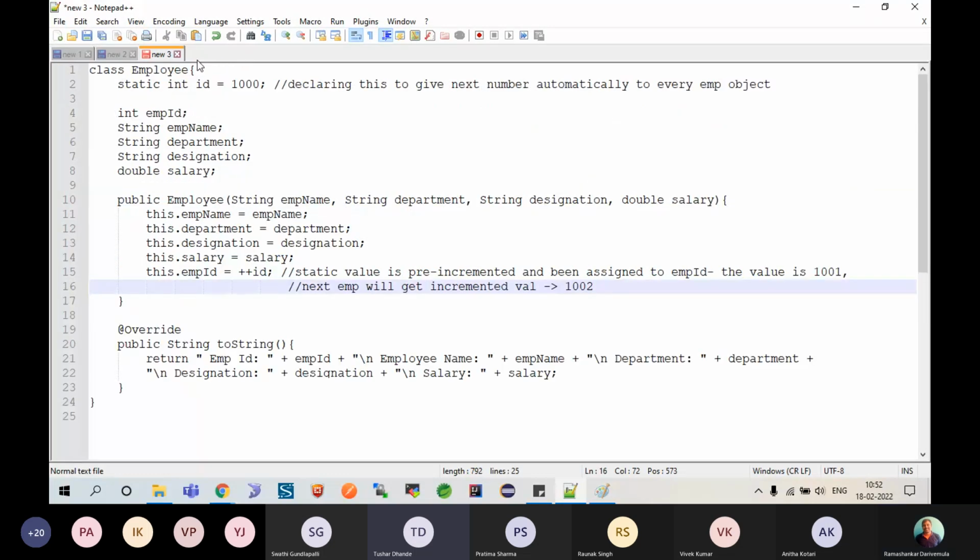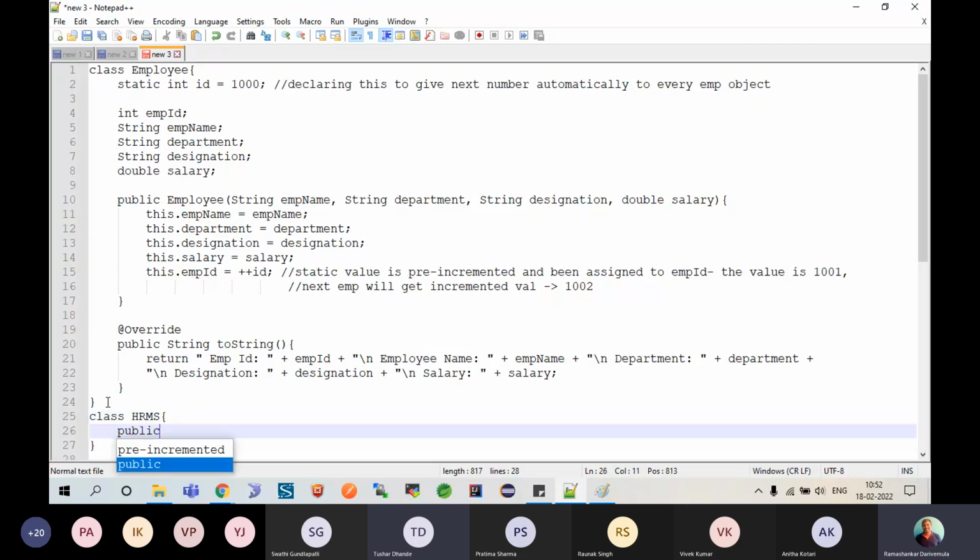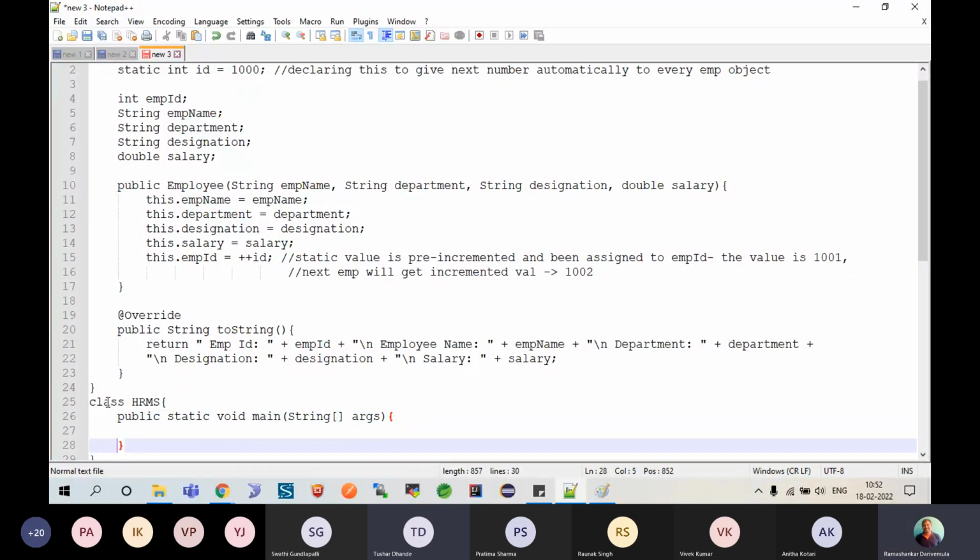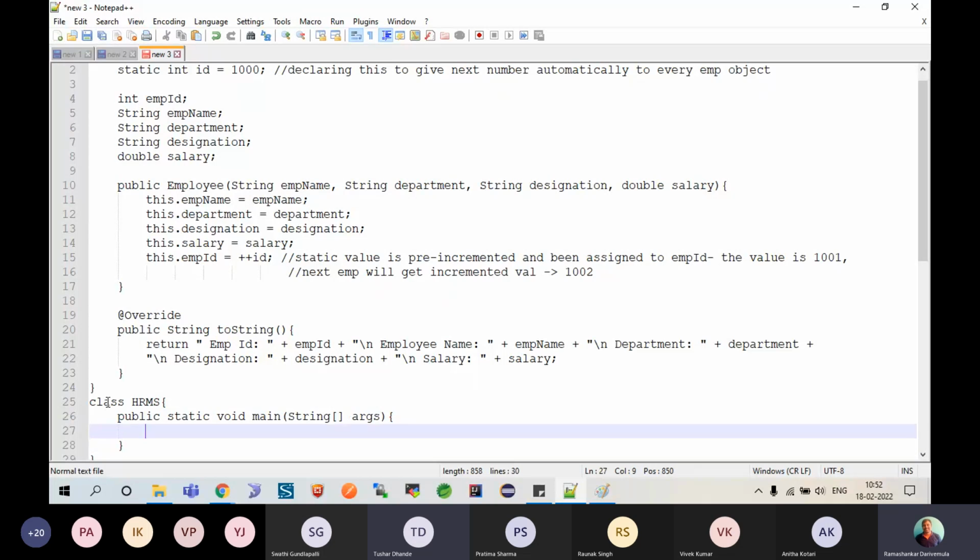Technically, structure-wise, there is no problem at all. Well, I'll try to show this. Let's say I have a class called Employee for an HRMS, HR management system. Here I have my public static void main(String[] args), and I'm trying to create an employee object here, and see what happens.